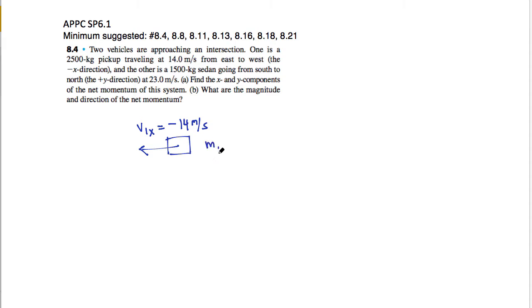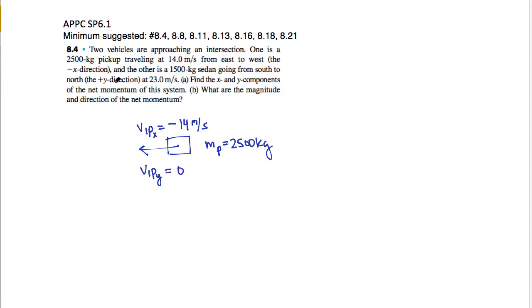Its mass, I'll call it mass P, is equal to 2,500 kilograms. And while I'm at it, I can go ahead and say V1, actually let's add a P to this. So I had V1x initially, we'll say V1px. And this will be V1py,